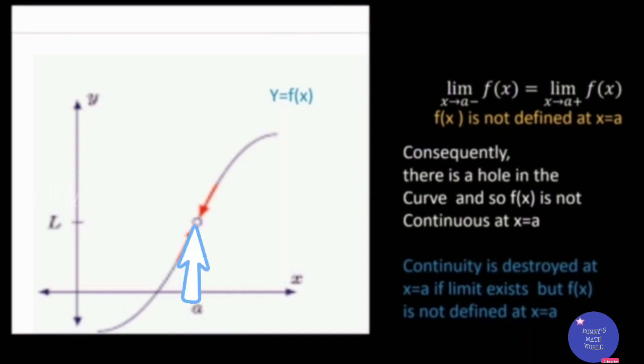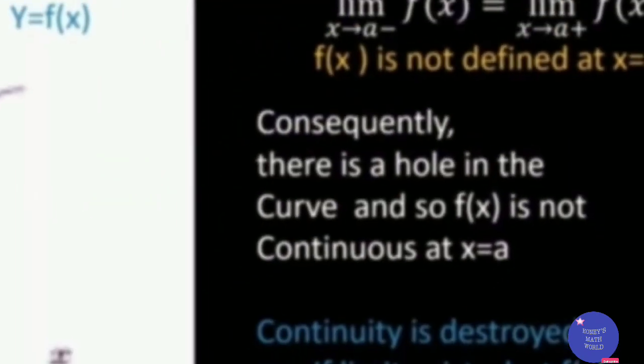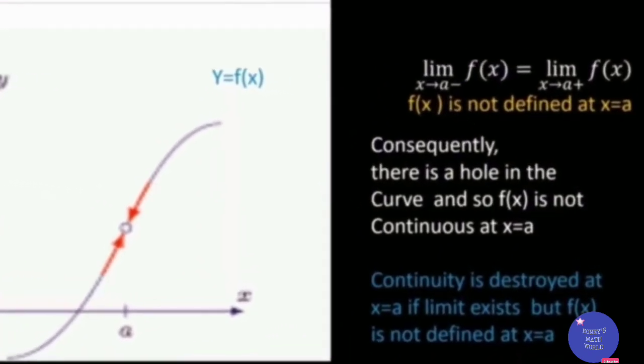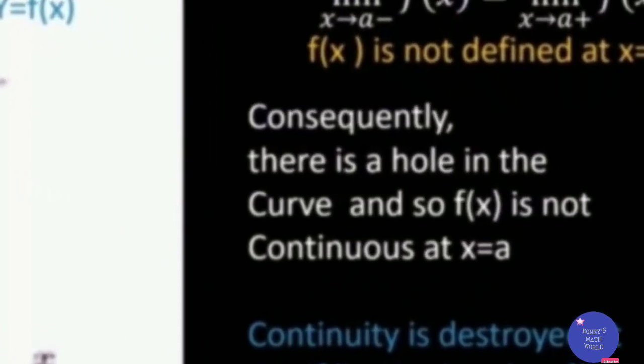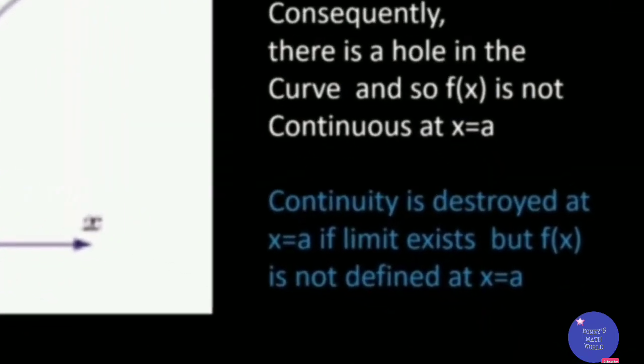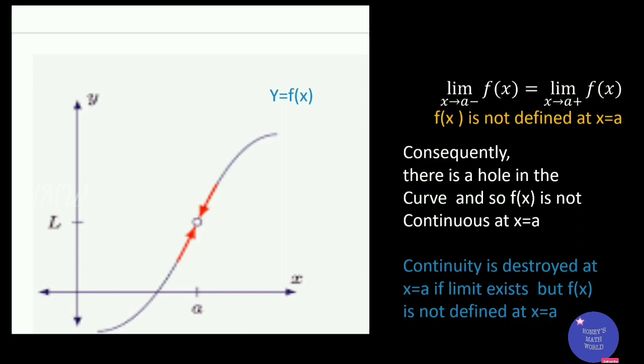Even though the limit exists, the function is not defined. Therefore, the first condition of the definition, f(a) should be defined, is not met, and the function is discontinuous at a. So in this graph, the limit exists, but the value of the function doesn't exist. This discontinuity is called point discontinuity or removable discontinuity.